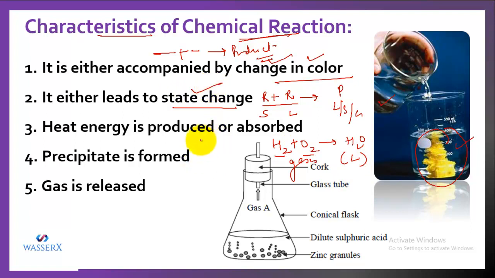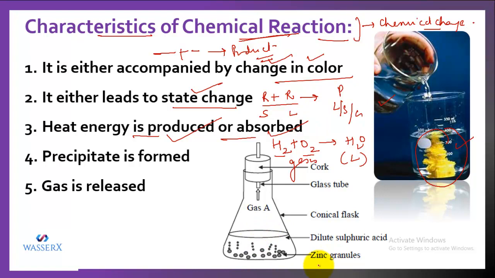Third, whenever a chemical reaction takes place, heat energy is produced or absorbed. We know that chemical reaction is an application of chemical change. We have already done that. Whenever a chemical change occurs, we have studied that energy changes do take place. So likewise, if we talk about chemical reaction, the identification property can be that heat energy is either produced or absorbed. So that means energy changes can also occur.